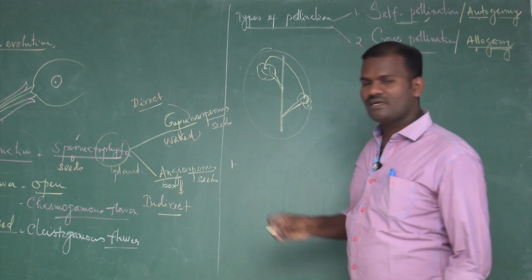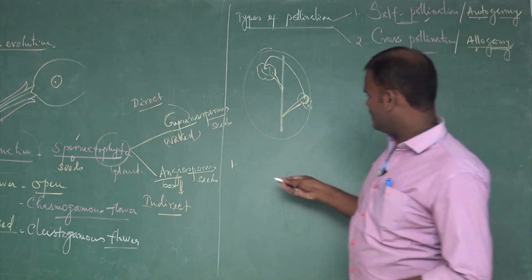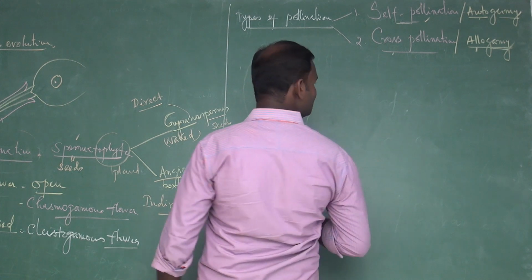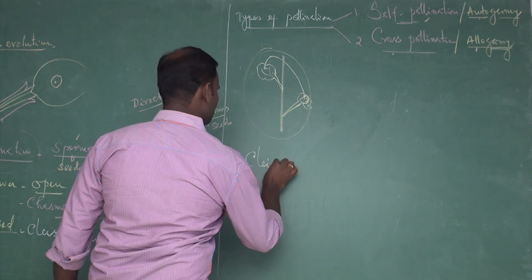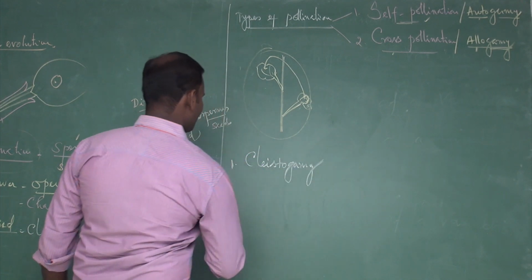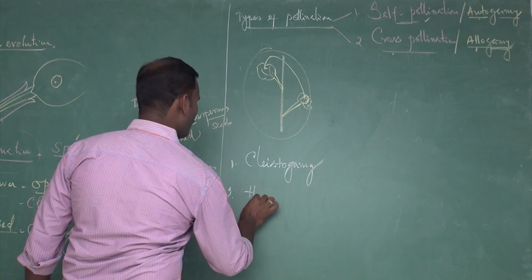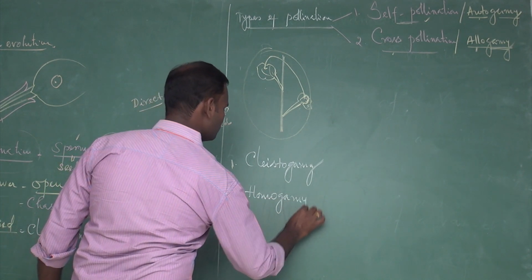What are the mechanisms adopted to promote self-pollination? The first mechanism is called cleistogamy. Second, homogamy.